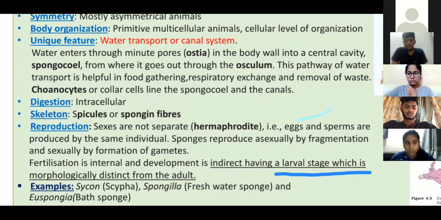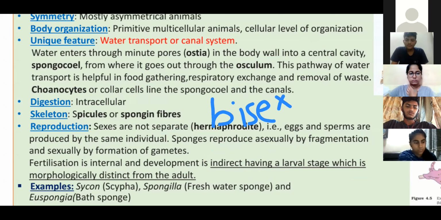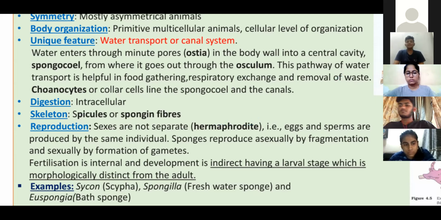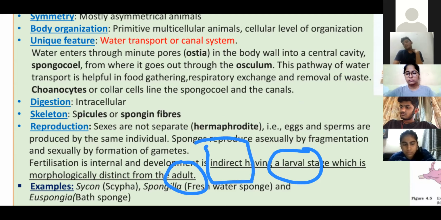So reproduction, sexes are not separated, hermaphrodite, or else we call bisexual, that is ovary and testes are present in the same individual, which form eggs and sperm by the same individual. This gametes fused inside the sponge's body itself, so we call fertilization internal. Once the fertilization done, zygote formation takes place, zygote to embryo, and this embryo first convert into larva stage, and this larva after that convert into the adult. So that's why we call it's an indirect development.